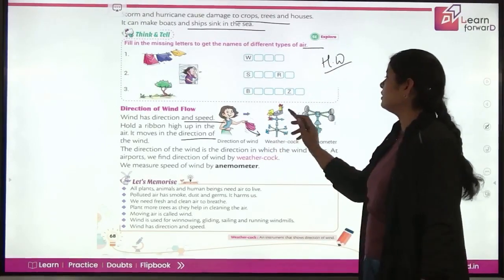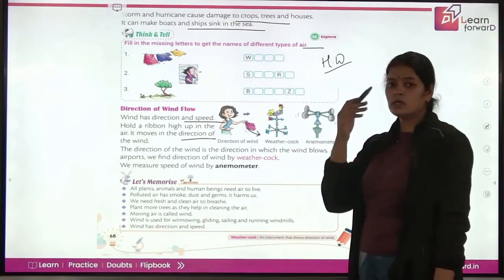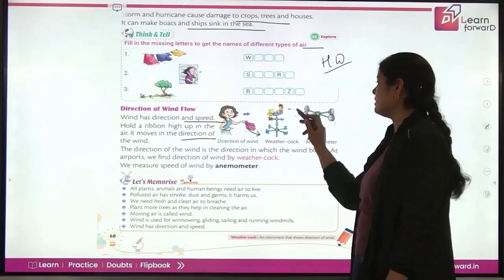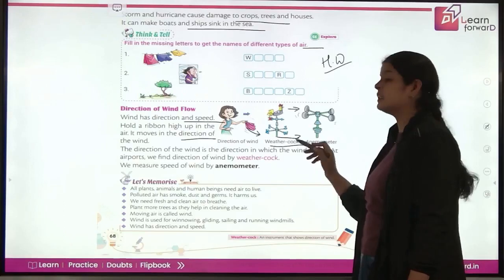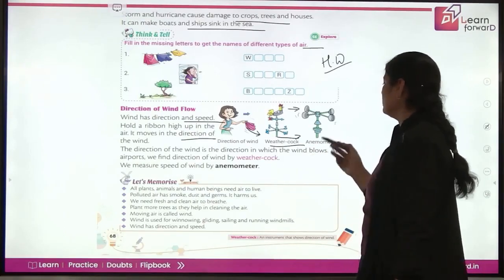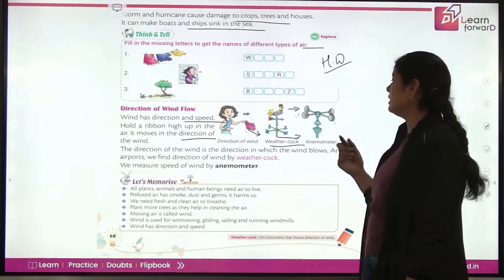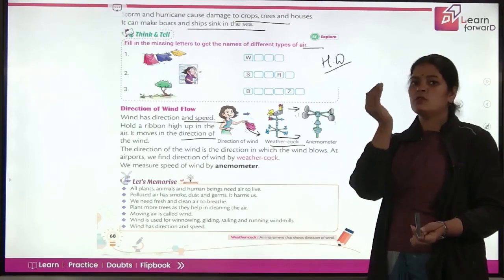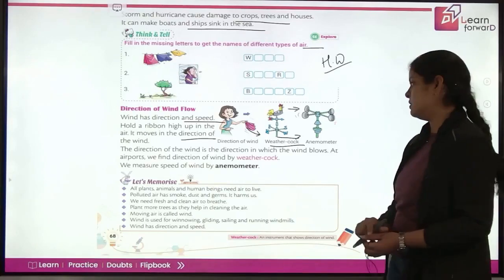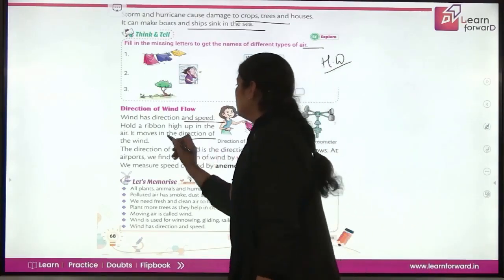Here the face of the cock is in this direction. That means the direction of the wind is this. So this is called a weathercock. And this is an anemometer. They have these cup-like structures, so they just move according to the wind speed. Sorry, wind direction.